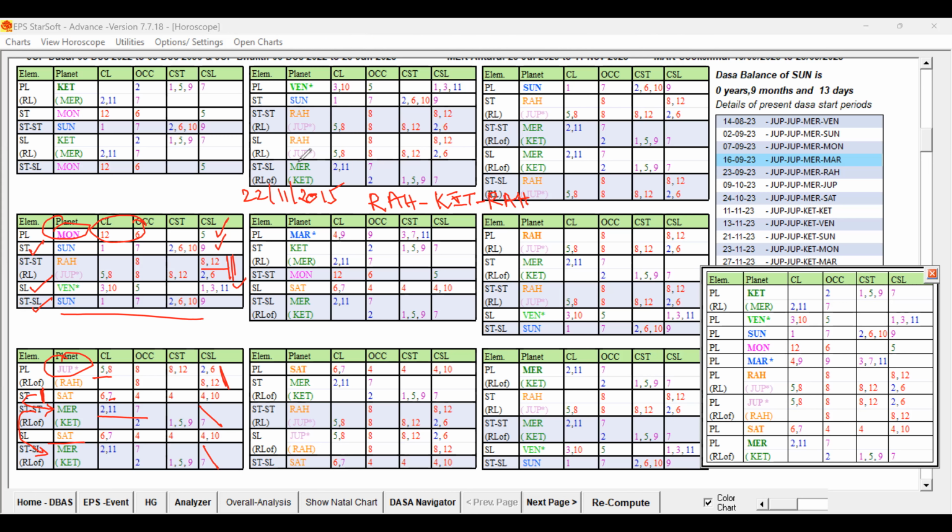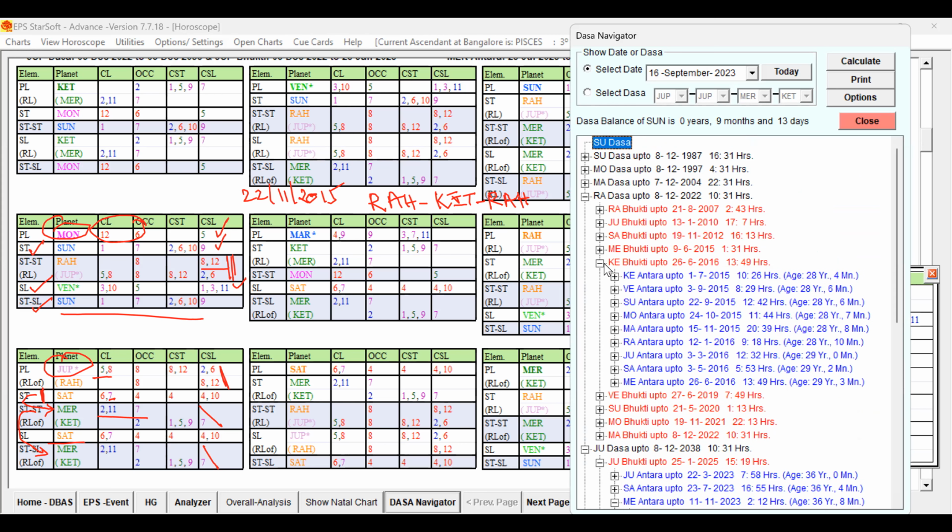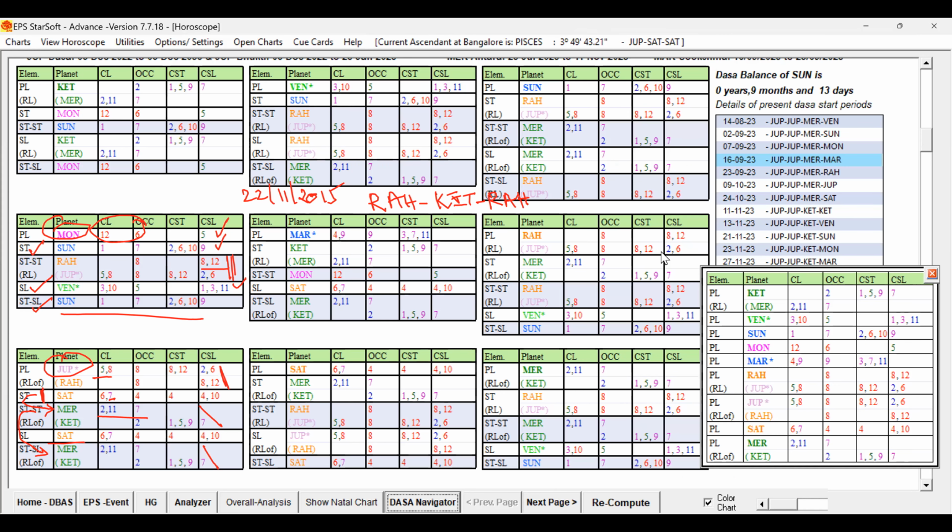So you can see in that 22/11/2015, let us check, 22/11/2015. Ketu, Rahu, Ketu, 22/11, Rahu. So Rahu was that period during which that native got married.